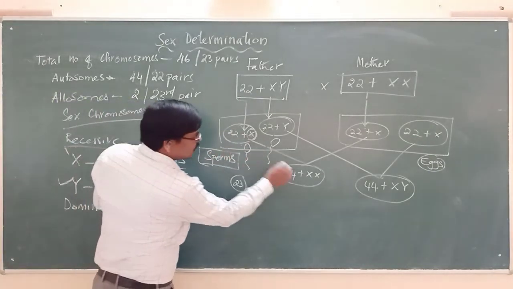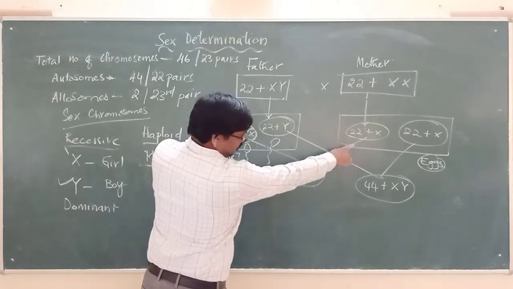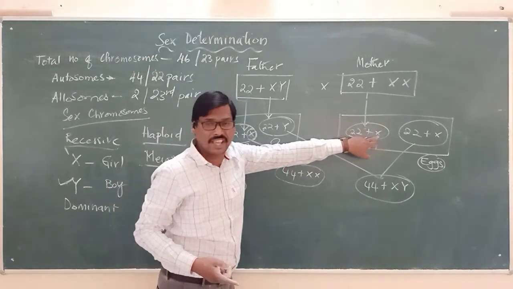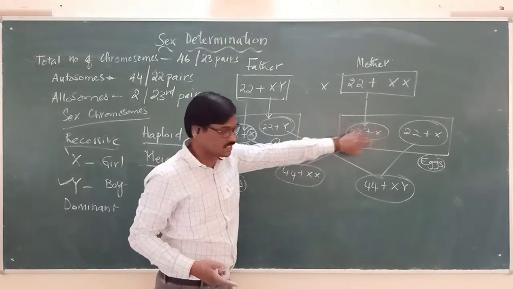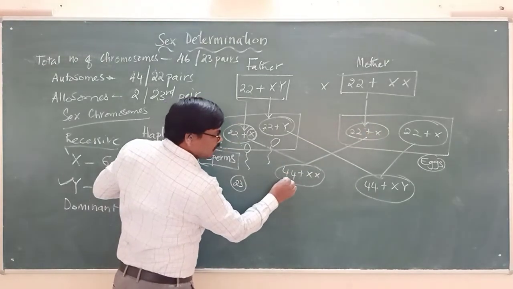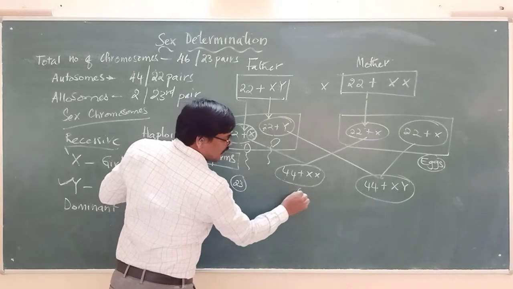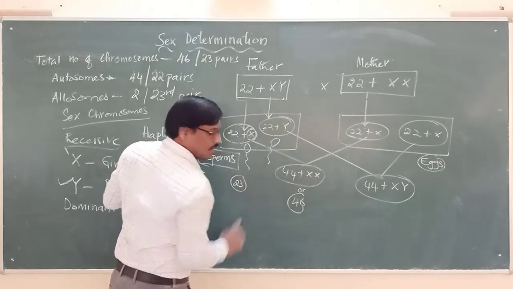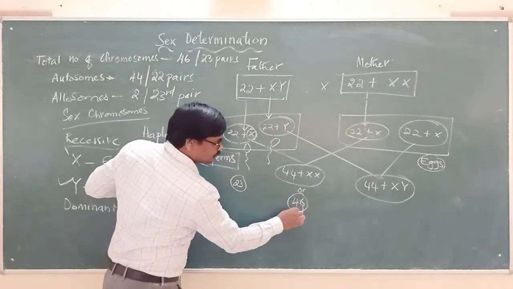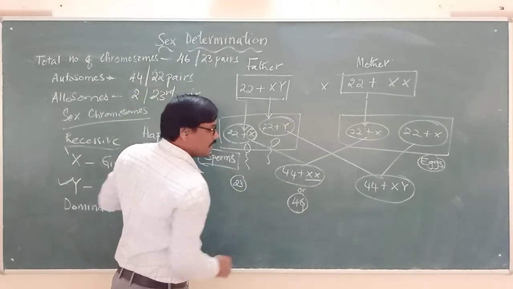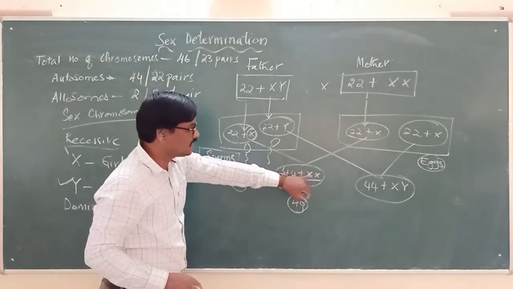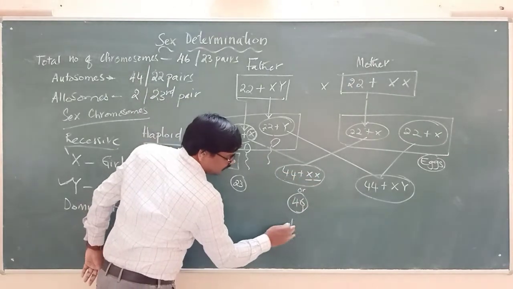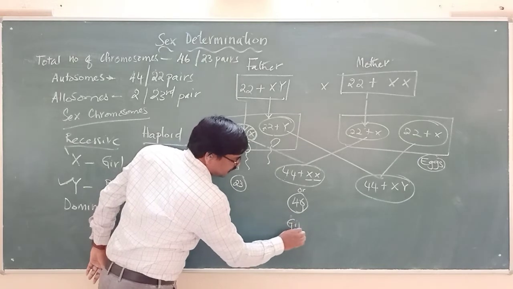If it fuses with the egg produced from the mother, which is 22 plus X, it forms 44 plus XX, which means 46 chromosomes. That is formed as the diploid cell, and it is XX, which will give rise to a baby girl.